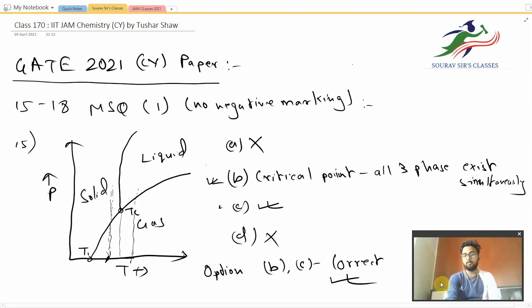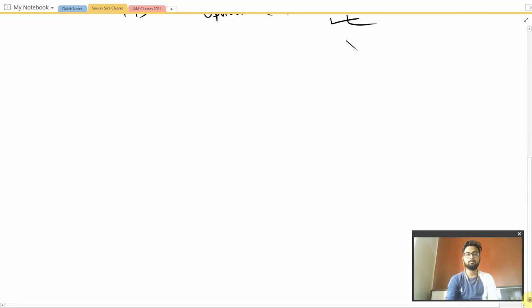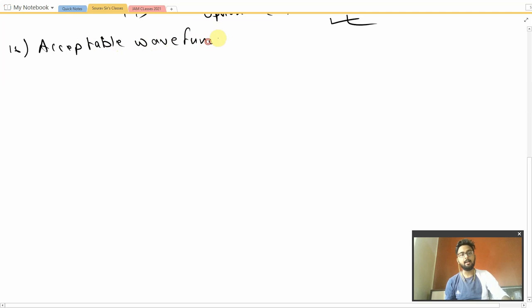Let us move on to the next question. Question number 16 says: acceptable wave functions for a quantum particle must be. The characteristics of an acceptable wave function are asked.